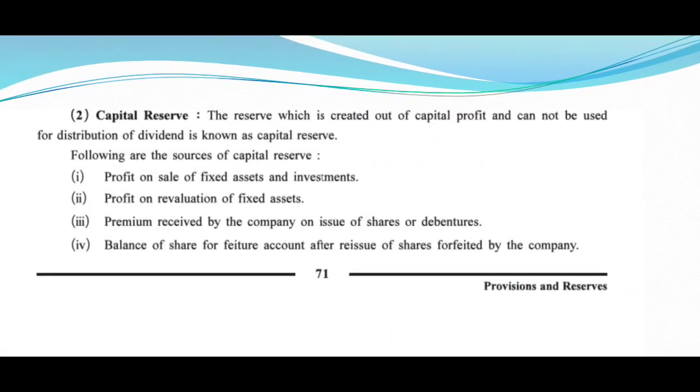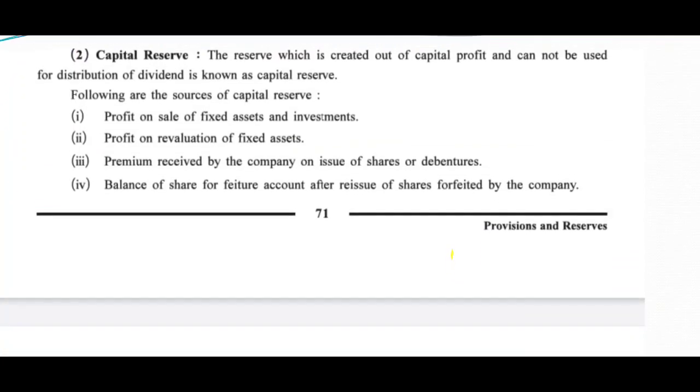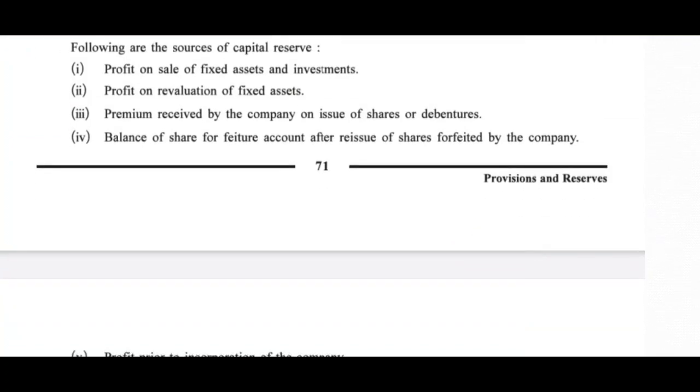As we have seen the meaning in the beginning itself, that capital reserve which is created out of capital profit and cannot be used for the distribution of dividend is known as capital reserve. Following are the sources of capital reserve, or you may say the following are the sources of capital profit. What can be the sources of capital profit? Friends, sources of capital profit means the sources which are non-routine, which are not general, which are not day-to-day activity.